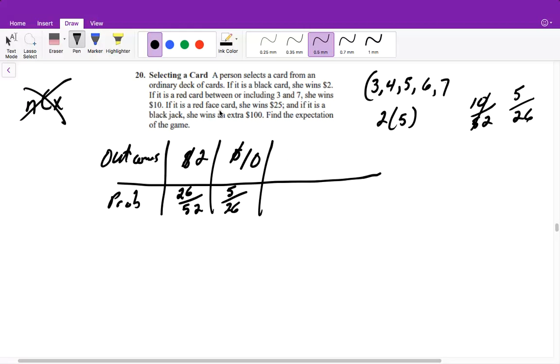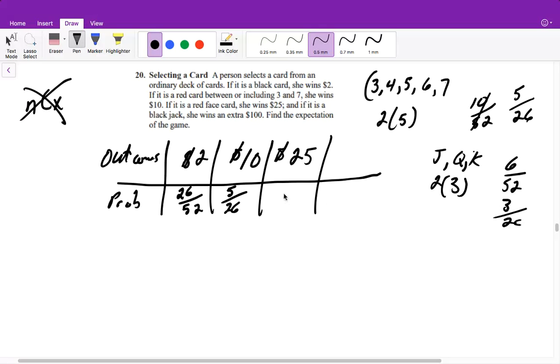I'm sorry, if it's a red face card, she wins $25. Red face cards are Jack, Queen, and King. So there's 3 of those, and there's 2 of each when we have red, so that means there's 6 out of 52, each are divisible by 2, so it's 3 out of 26 chance of winning the 25. And then if it is a blackjack, then she gets an extra 100. So she would win 100 if it's blackjack, and there's 2 blackjacks, so 2 out of 52 reduces to 1 out of 26.